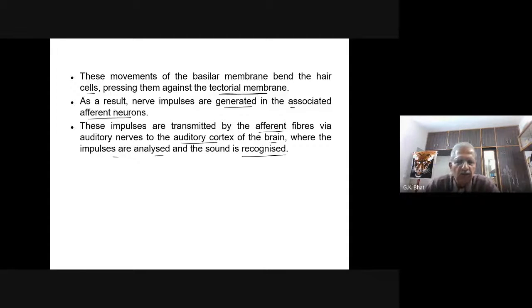So with this, we have completed these sense organs and also this particular chapter, that is, neural control and coordination.